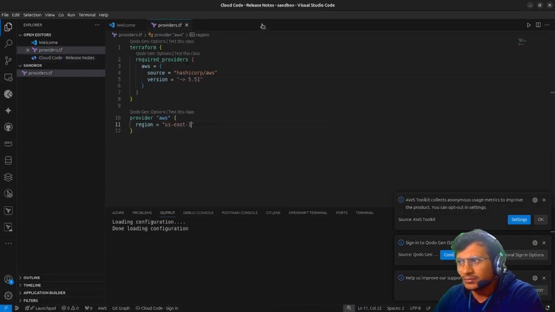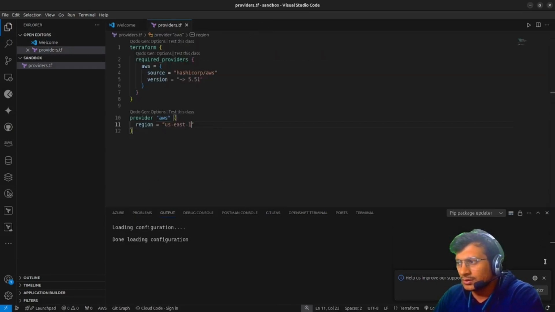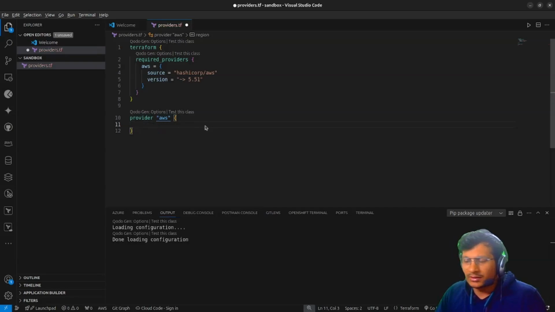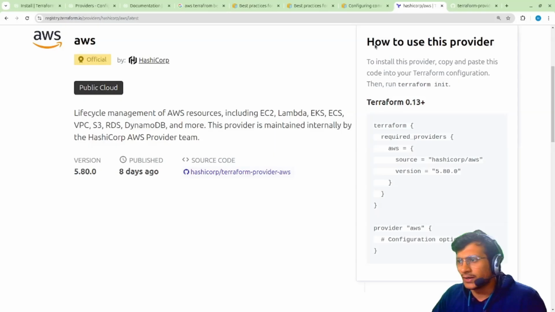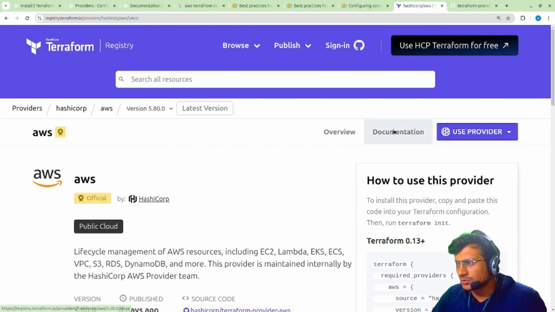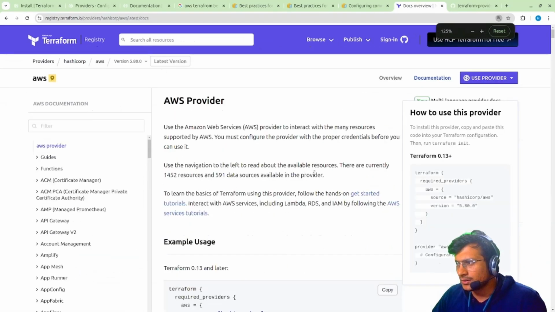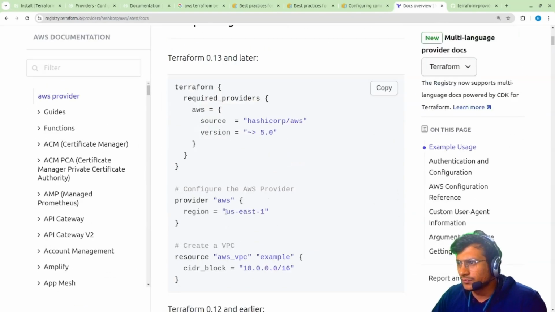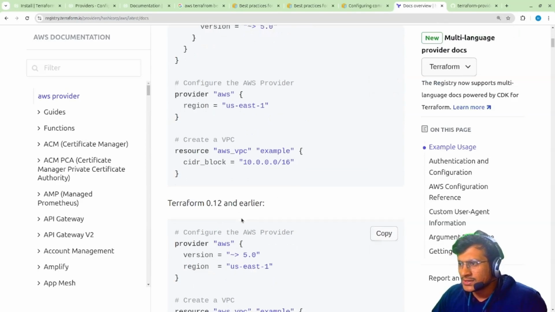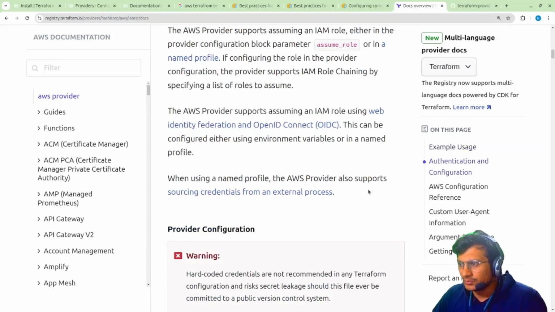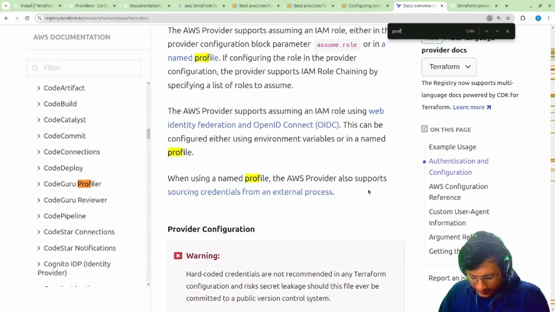If I use my cloud account, okay, free tier account, I'll change this particular thing, or you can use any of this. If you want to use region is one thing, then there is profile. Terraform has a very good community support, and documentation is also available. So just go to this documentation part, and close it down, and here you can find it. So this is version, provider, region, then VPC, CIDR, and everything is given over here. I want to just show you one thing, profile.